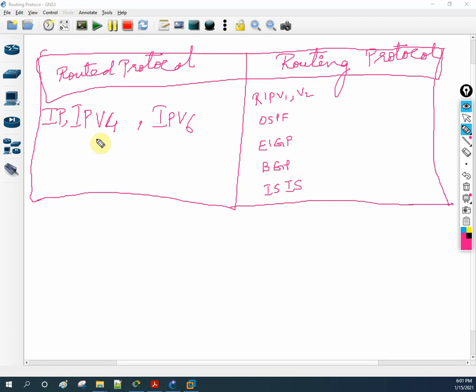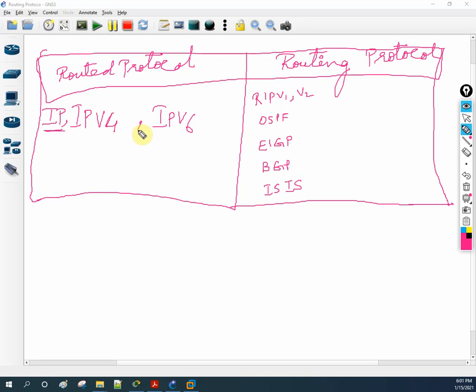So before closing this video, let me repeat again. Routed protocol is the actual data that is transferred from one router to another router. An example is the internet protocol, that is IPv4 or IPv6. A routed protocol is used to send the actual user data from one network to another network. In simple words, a routed protocol is carrying our data like email, file transfer or web traffic.